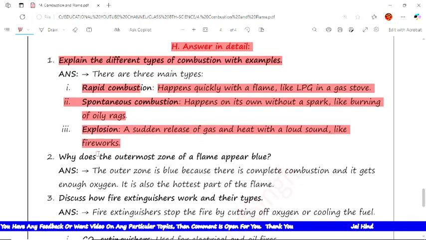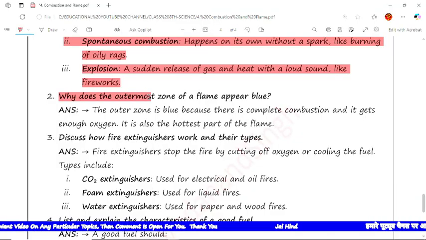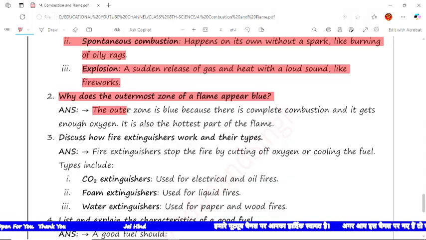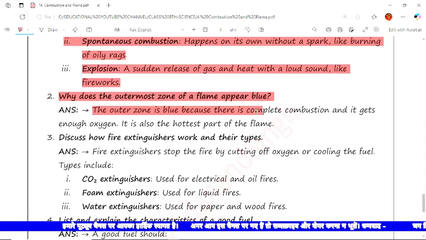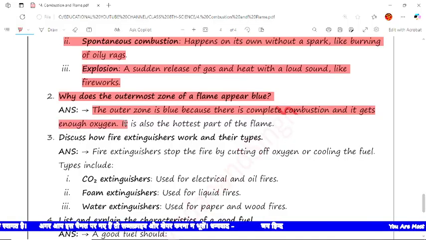Now the next is explosion, a sudden release of gas and heat with a loud sound, like a firework. Now the next question is, why does the outermost zone of a flame appear blue? The answer is the outer zone is blue because there is complete combustion and it gets enough oxygen. Second, you can write in point that it is also the hottest part of the flame.